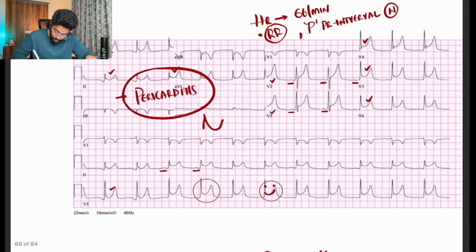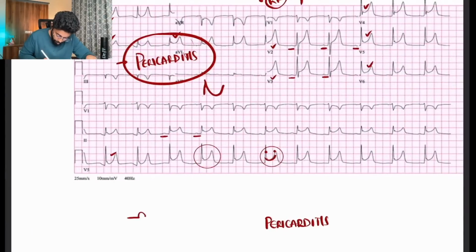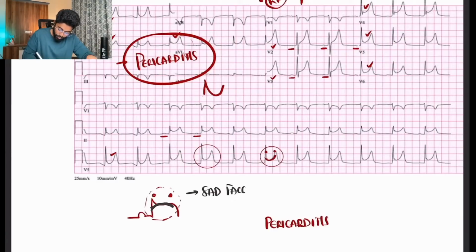But in a normal MI, the convexity looks like a sad face. So here we see a happy face on the ECG, and there a sad face.